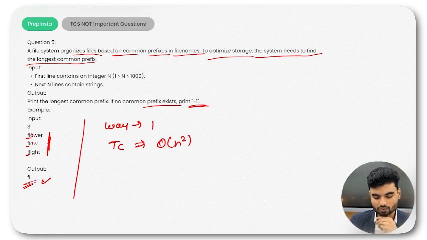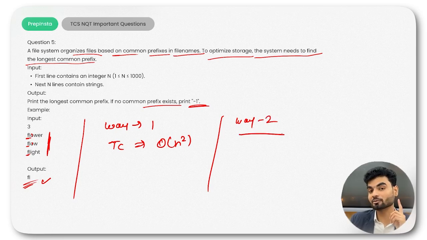So what can be another approach? Now approach number 2, a little optimized, but further it could be optimized. I want optimized code from everybody. If you are able to get the logic, write it down in the comment. So now approach number 2, you iterate this whole array. Take the string and check this particular string. I'll explain it on another page because we don't have a lot of space here.